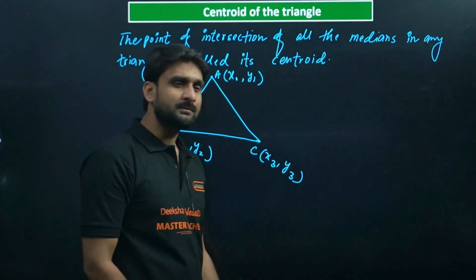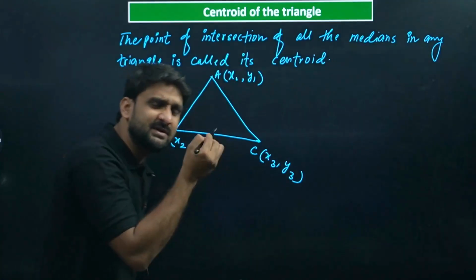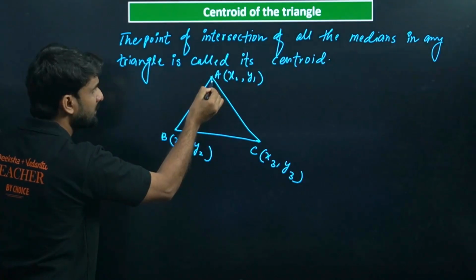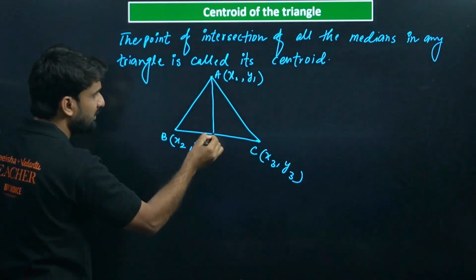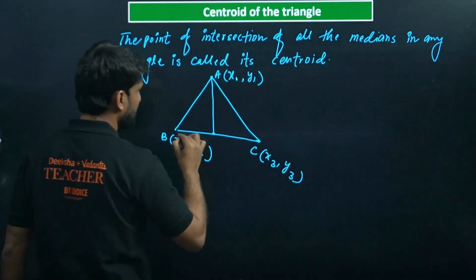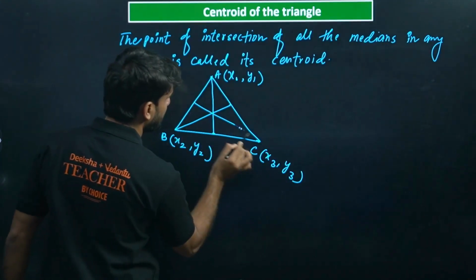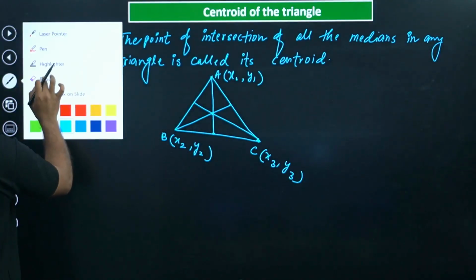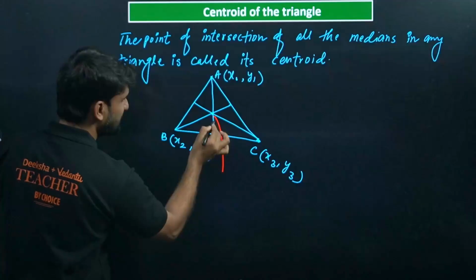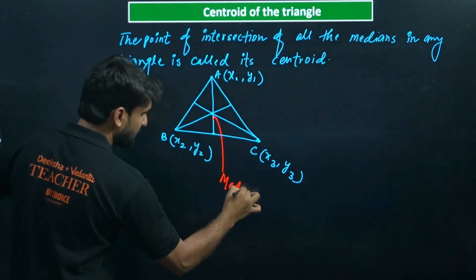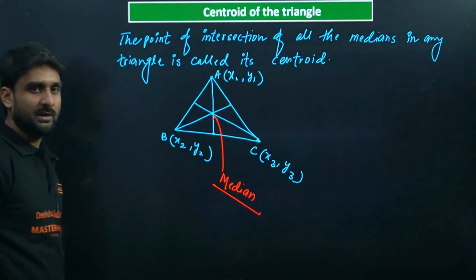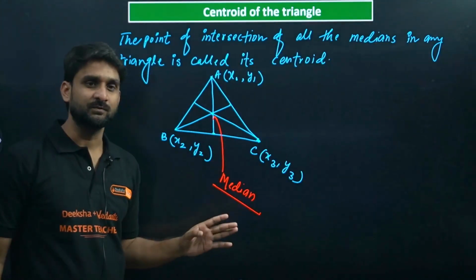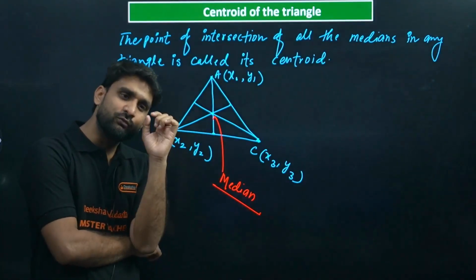You know the median? The median is the line which divides the triangle into 2 equal parts, right? And the median always goes to the middle point of the opposite side. Look, this is a median here, this will be another median, and this will be another median. The point at which all these 3 medians intersect is called the centroid. And in coordinate geometry, we can directly find the centroid.